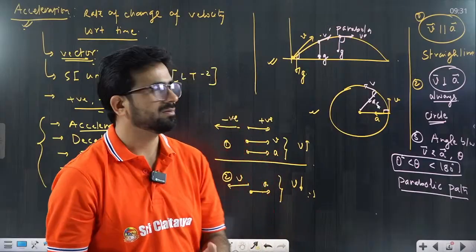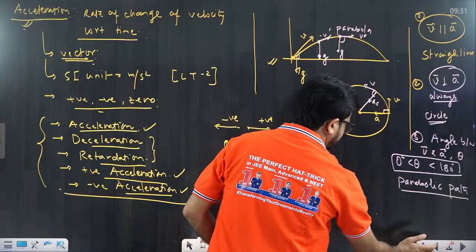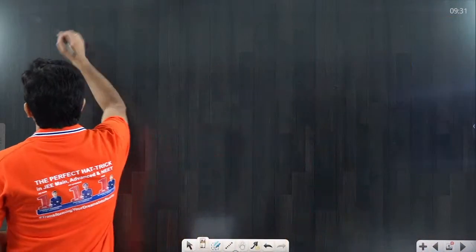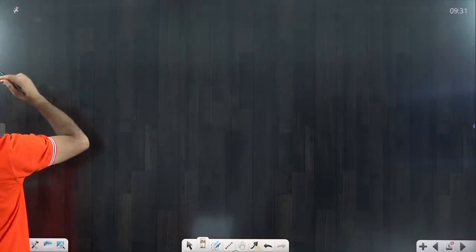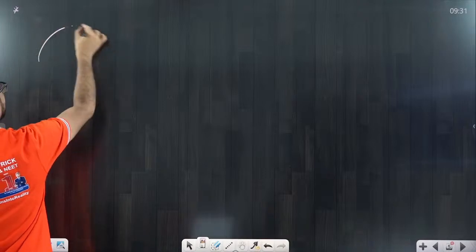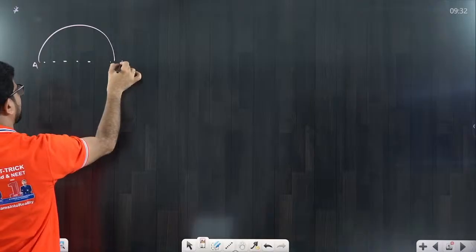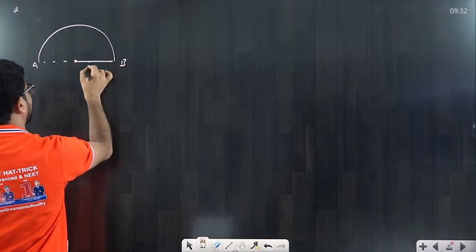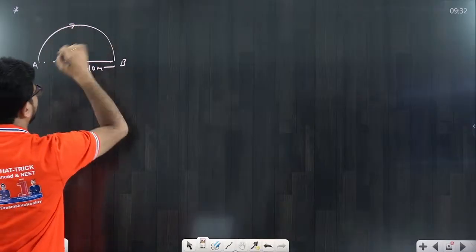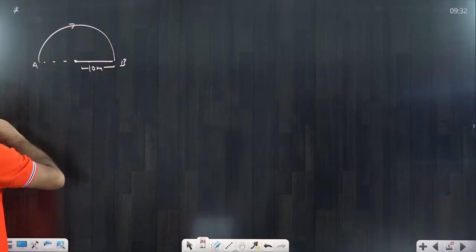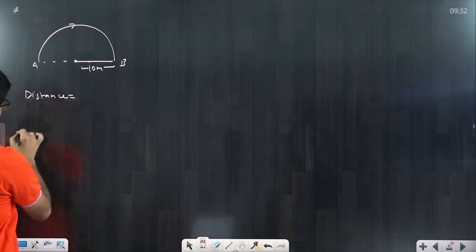Some questions I will discuss so that you will understand it. Okay, now try to understand. I am discussing very basic questions related to displacement. For the very first question, suppose a particle is moving on a semicircular path from A to B, and the radius is equal to 10 meter. So the question is: what is the distance covered, and what is the displacement?